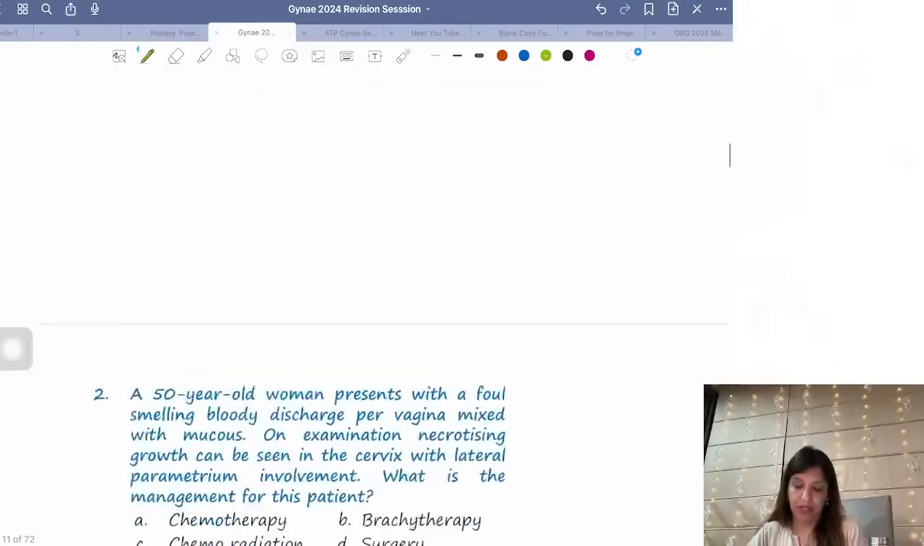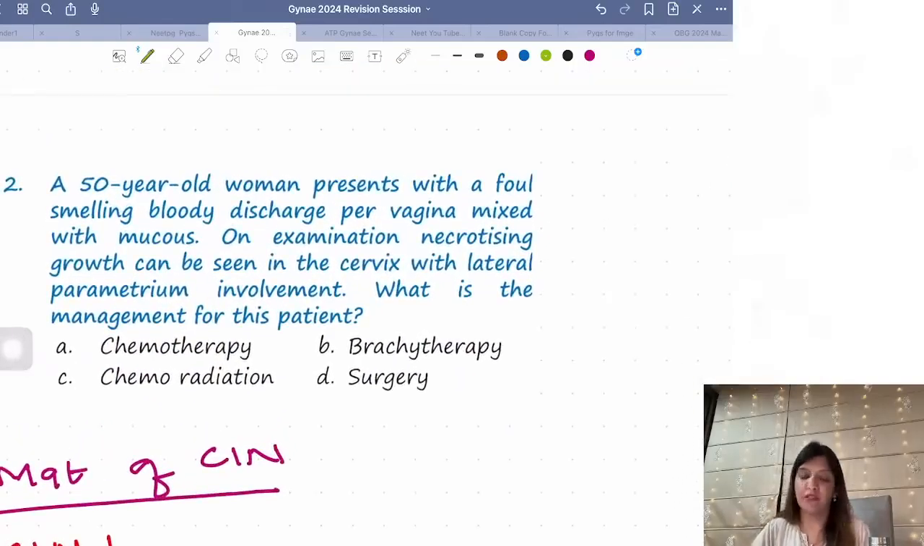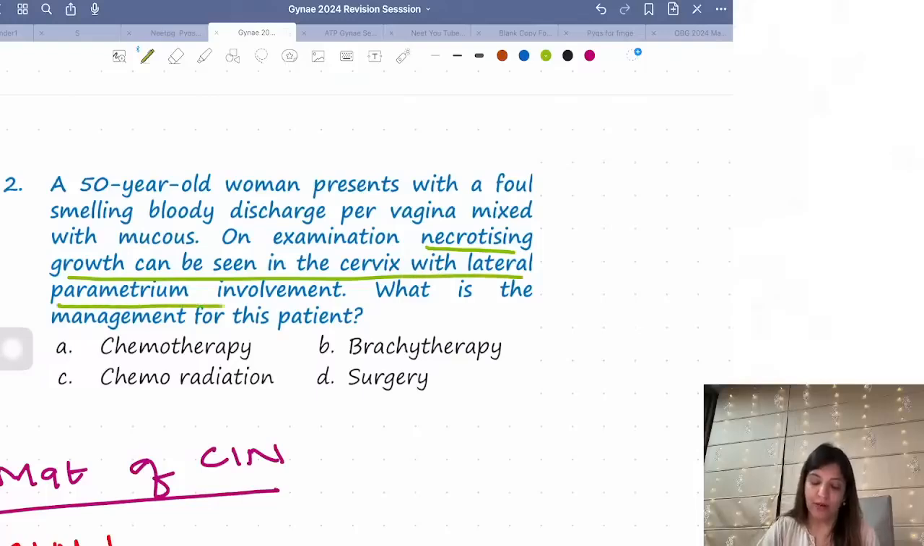Okay. Now, look at this question over here. This is your previous year NEET question. A 50-year-old woman presents with foul-smelling bloody discharge per vagina mixed with mucus. On examination, a necrotizing growth can be seen in the cervix involving the lateral parametrium. What is the management? First tell me, what is the stage? Whenever parametrium is involved, what stage? Parametrium involvement means which stage? Quickly tell me.